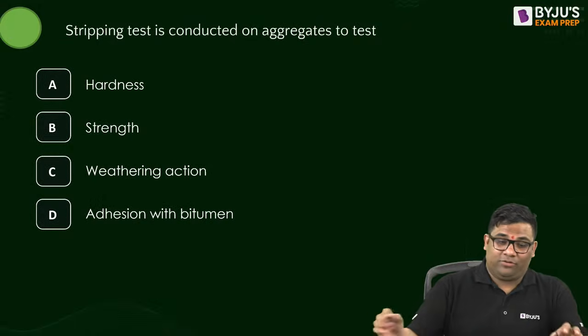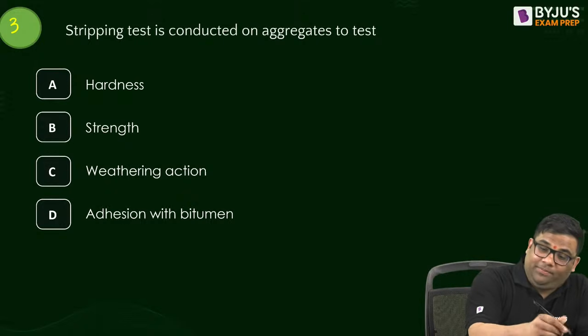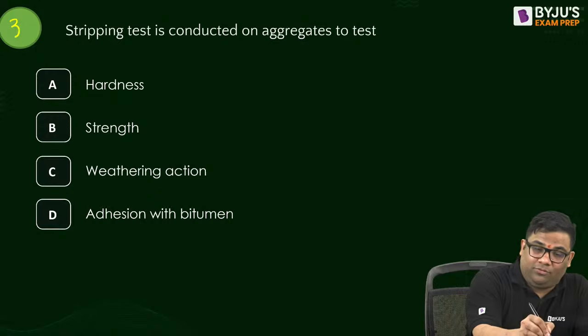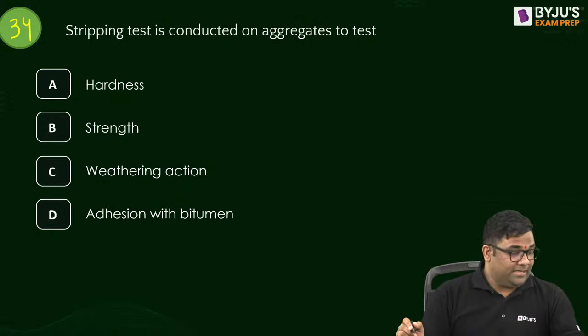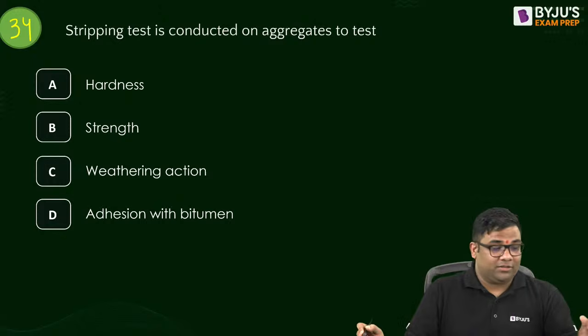Question number 34, straightforward question. Answer this. Stripping test is conducted on aggregates to test what? Stripping value test. Very fast, come on, fast.